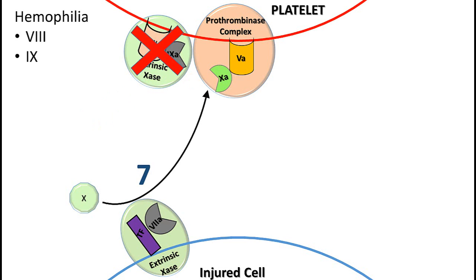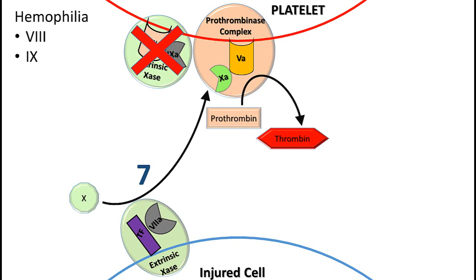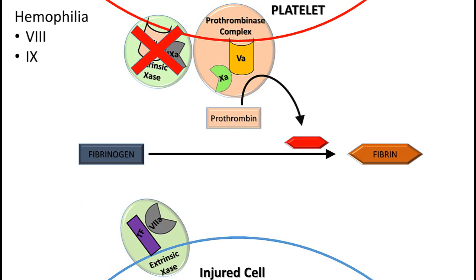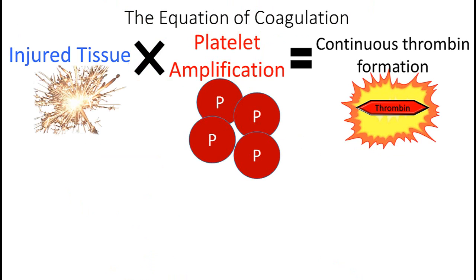We can continue coagulation through the extrinsic tenase, feeding the prothrombinase complex, but it will be at a drastically lower rate and efficiency. Prothrombin can still be cleaved to thrombin, and thrombin can still generate fibrin, but it will be at less amount and less effectiveness than with normal coagulation. Coming back to our equation, we see that hemophilia is a problem with the intrinsic tenase, which can be summarized as a platelet amplification problem.